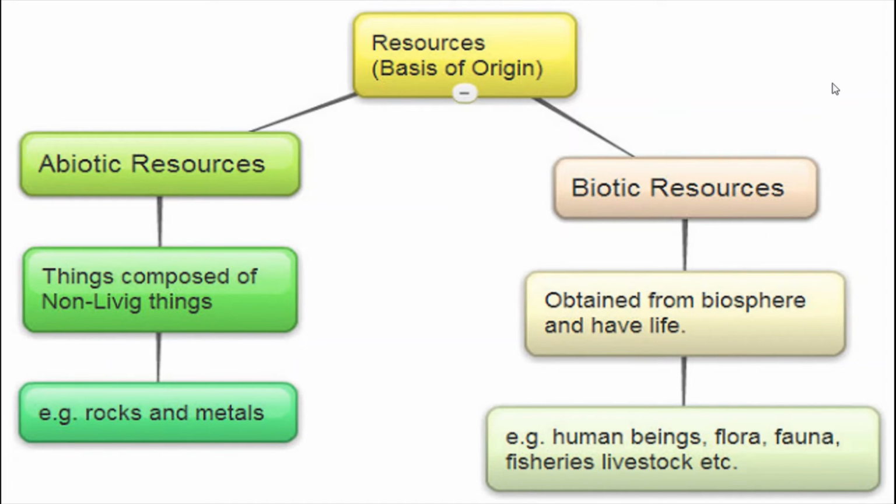Examples: abiotic resources are things composed of non-living things, for example rocks and metals. Biotic resources are obtained from the biosphere, and of course they have life, isn't it? So human beings, flora, fauna, fisheries, livestock, etc. These are the examples of biotic. Okay, next we will see the examples also.